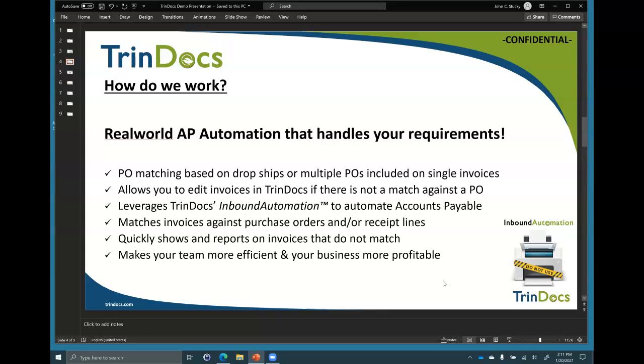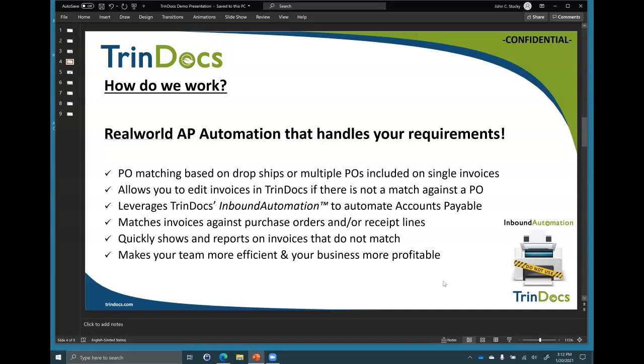That's why we worded this the way we did, real world automation, right? That's what it takes to truly process a PO-based, a multi-line inventory-based AP invoice. Of course, if you have an office bill from your CPA firm or your lawyer that just needs a total and accounts or a couple of accounts, that's very easy to do, and we do that as well. But the difficult ones, the ones that separate us, are the ones where there's multi-lines and there's a lot of business rules involved. And we work with you and can map and can automate your requirements.